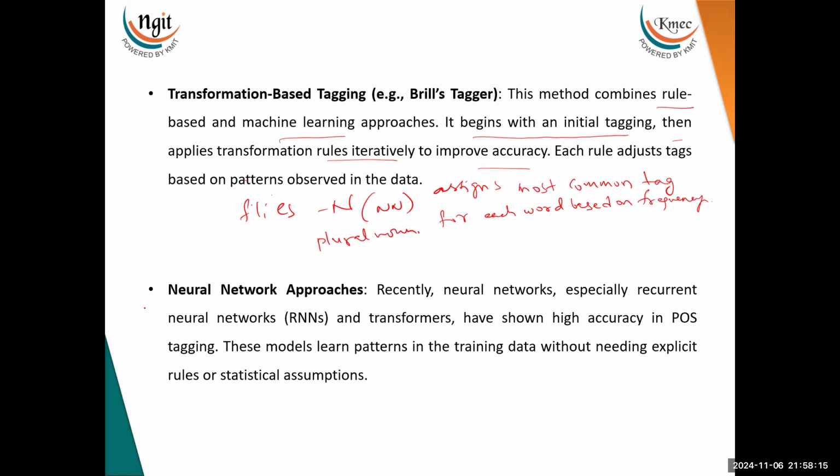Then we have neural network approaches. Recently, neural networks, especially recurrent neural networks, RNNs, and transformers, have shown high accuracy in POS tagging. These models learn patterns in the training data without needing explicit rules or statistical assumptions. So that is the neural network approach.